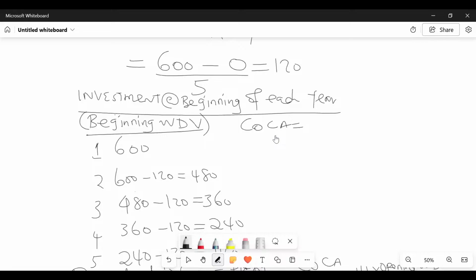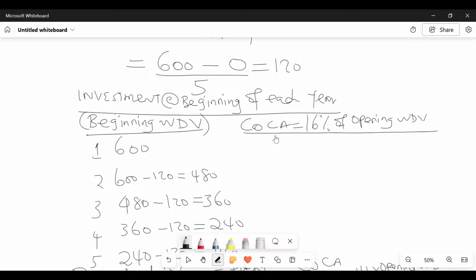He said it is 16%. So the cost of capital will be 16% of the opening written down value.